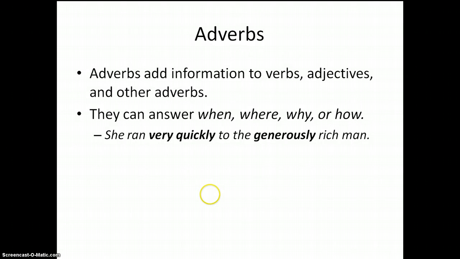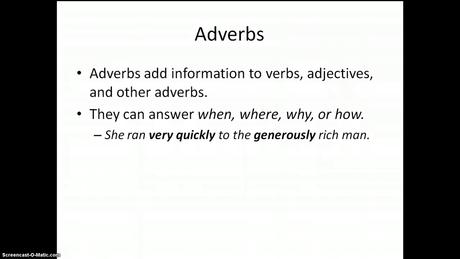Adverbs add information to verbs, adjectives, and other adverbs. So they can answer things like when, where, why, or how. She ran very quickly to the generously rich man. In this sentence, our action verb is ran. So the question is, how did she run? Quickly. Well, how quickly? Very quickly.